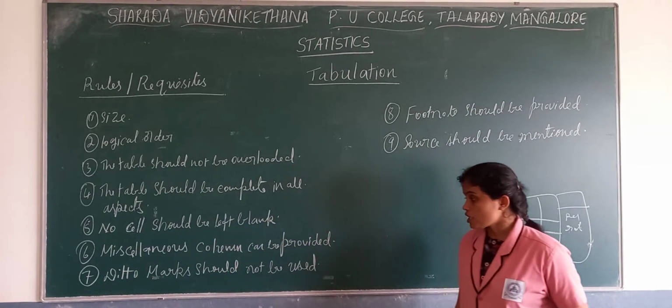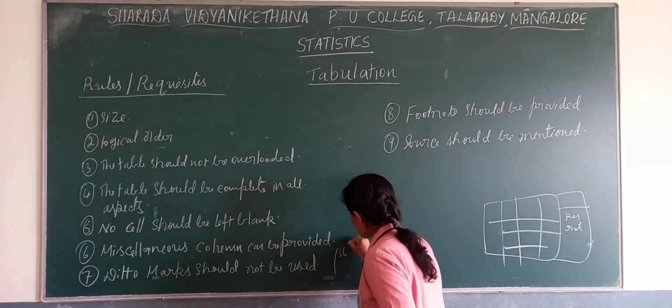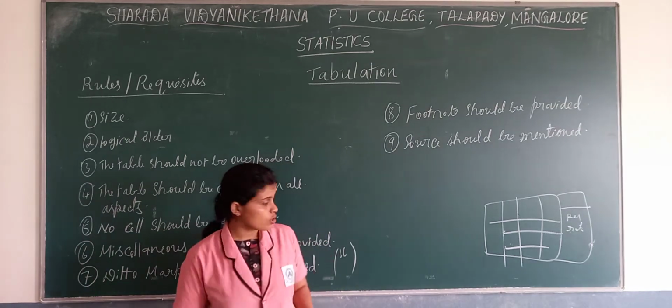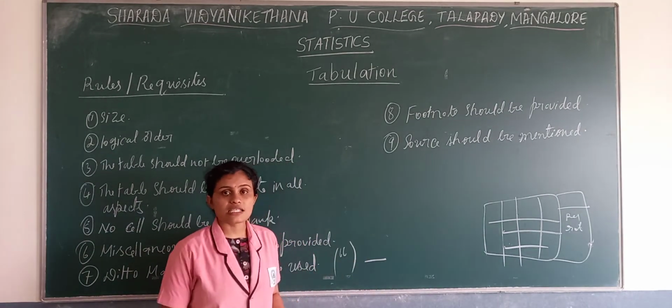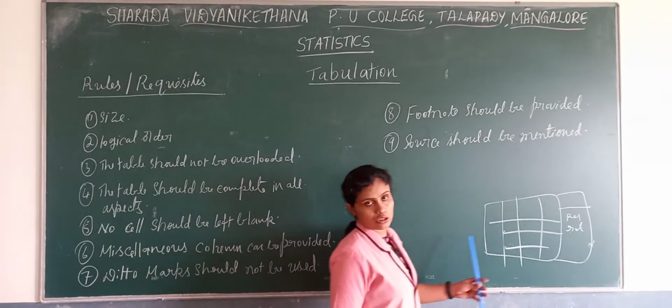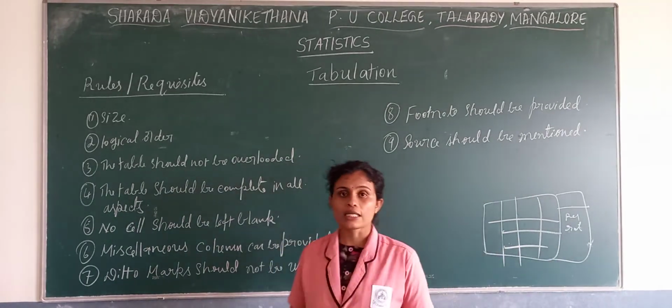Then ditto marks should not be used. Ditto marks are marks like this, or sometimes a dash. This kind of marks we should not include in the table.